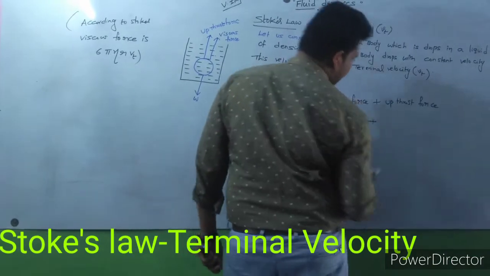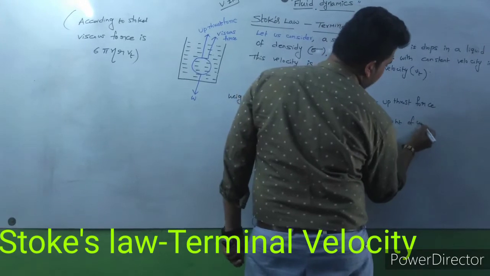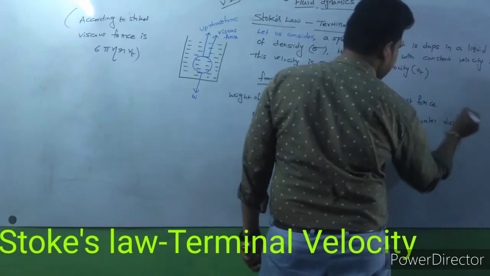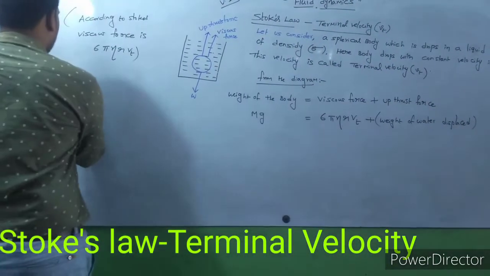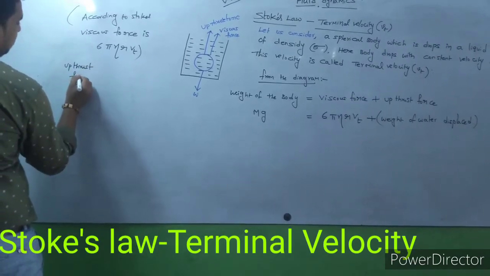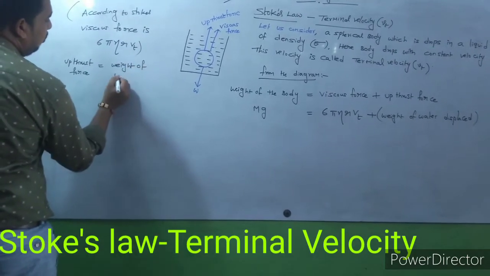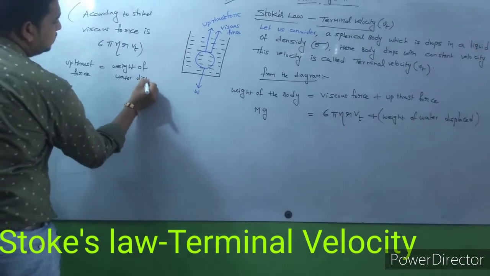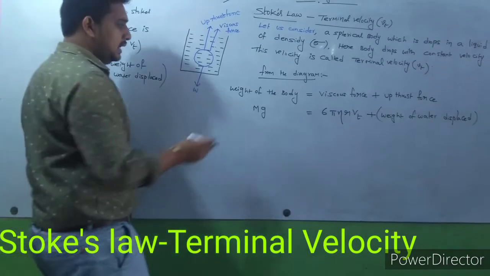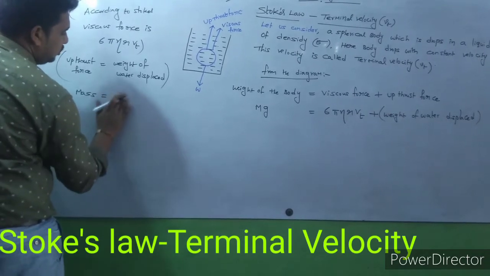Upthrust force is equal to the weight of water displaced. Mass is equal to density into volume.